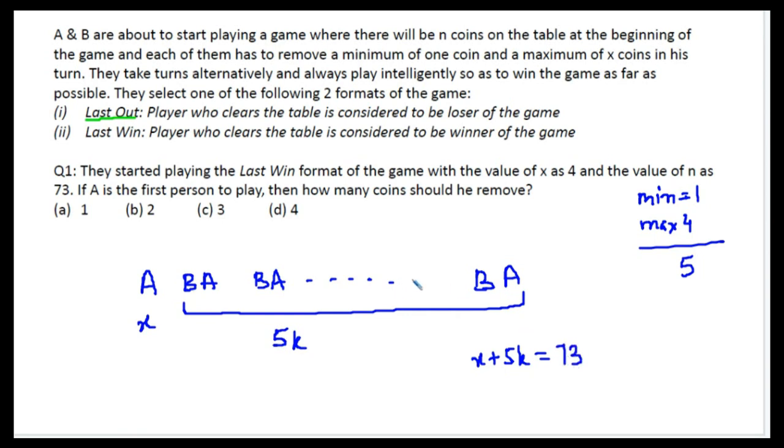We had seen yesterday that the sum of each of these rounds should be equal to 5, so the total of this should be a multiple of 5. So we can quickly say that x plus 5k should be equal to 73. The closest multiple of 5 to 73 is 70. So we can say 3 plus 70 is equal to 73, and A can pick up 3 coins to ensure a win. Let's move on to the next question.